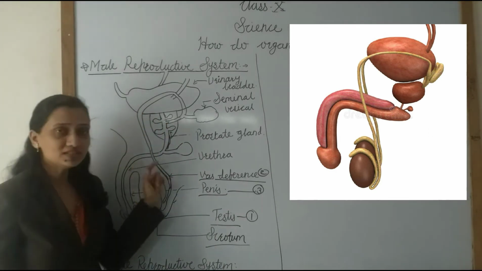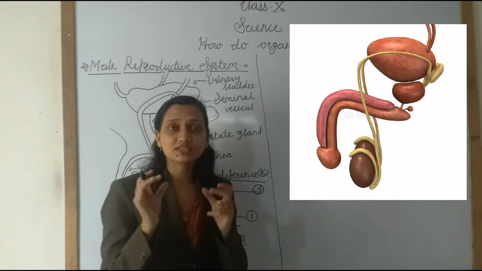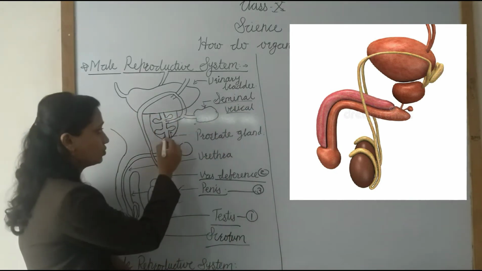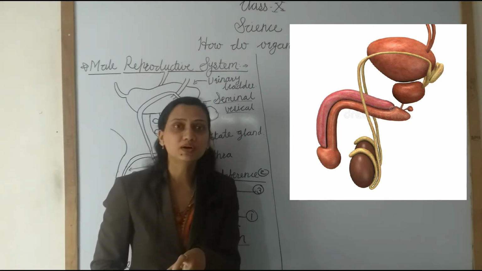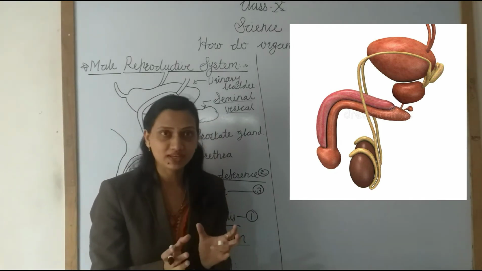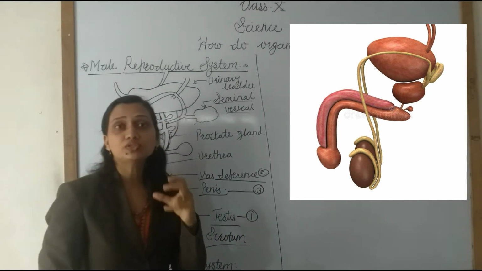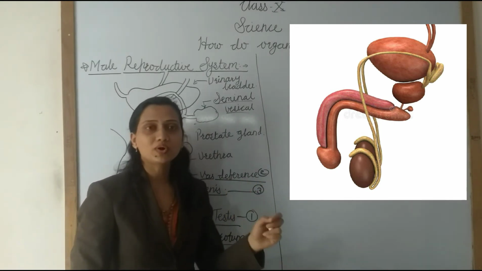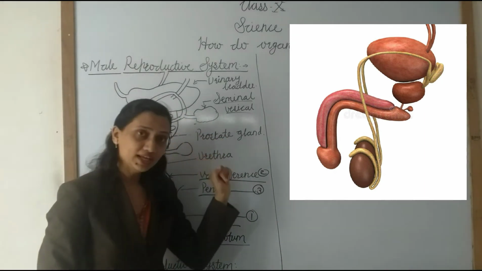Now in the path of the vas deferens, some glands are present, meaning the seminal vesicle and the prostate gland. See here. These glands secrete some liquid into the sperm, and the liquid containing the sperm is called semen. Now what is the function of this liquid? This liquid, called semen, provides nutrition to the sperm. This is the function of the seminal vesicle and the prostate gland.